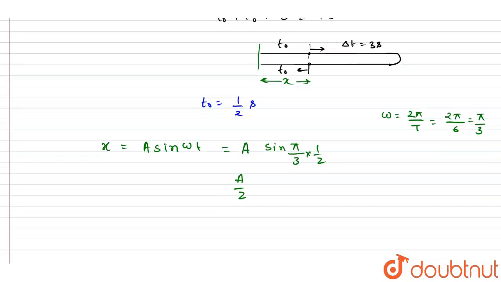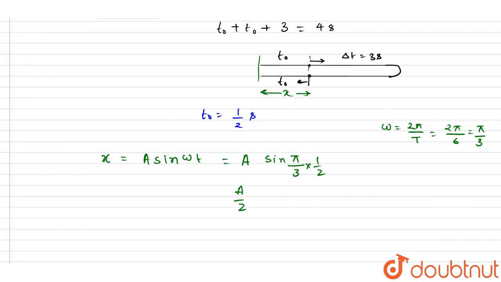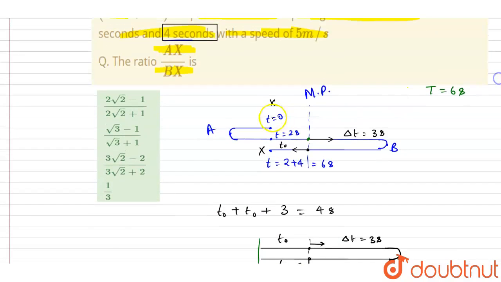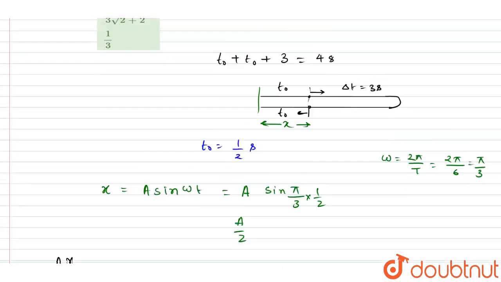As you got this, now you can simply write down AX and BX. AX is what? AX is A minus x and BX is A plus x. Amplitude minus x, amplitude plus x.